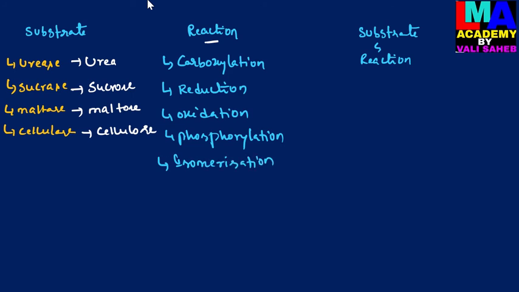These are some of the reactions. So on the basis of reaction, the naming of enzymes is as follows.